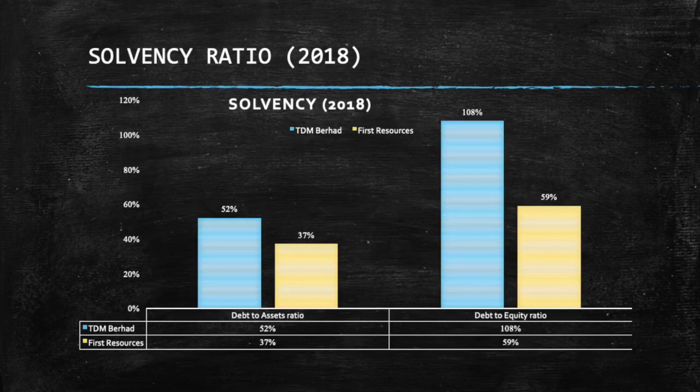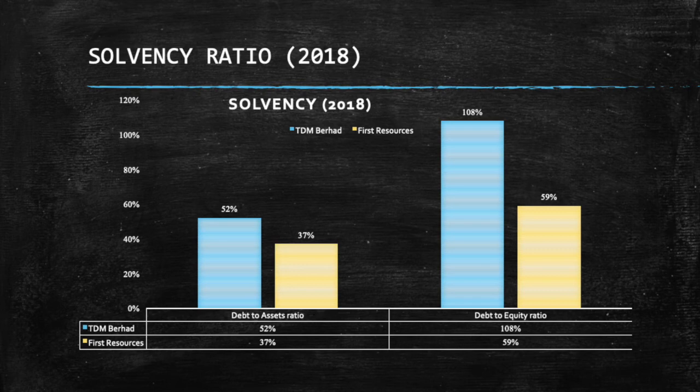Next is the solvency ratio. The bar chart shows two types of solvency ratios, which are debt to asset and debt to equity. In 2018, the debt to asset ratio for TADM Berhad is 52%, while for First Resources Limited is 37%. Apart from that, the debt to equity ratio for TADM Berhad is 108%, while for First Resources Limited is 59%. For TADM Berhad Company, the debt to asset ratio indicates the company has 52 cents total assets for every RM1 of total liabilities.